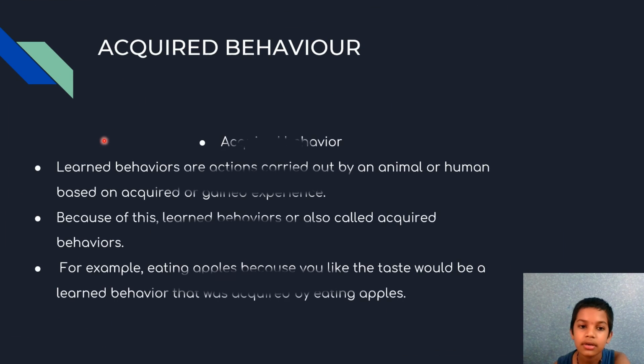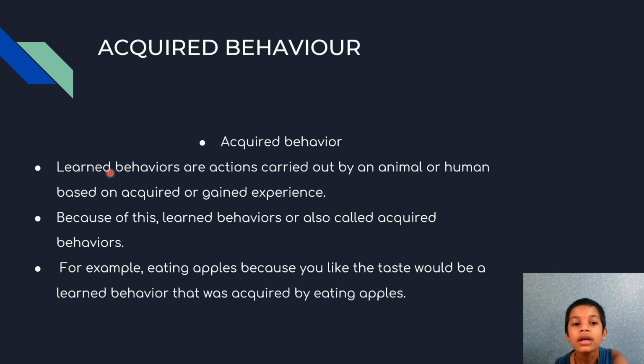Acquired behavior. Learned behaviors are actions carried out by an animal or human based on acquired or gained experience. Because of this, learned behaviors are also called acquired behaviors. For example, eating apples because you like the taste would be a learned behavior that was acquired by eating apples.